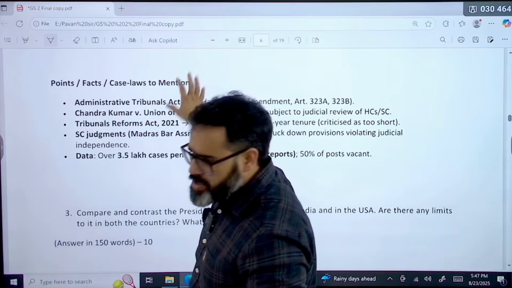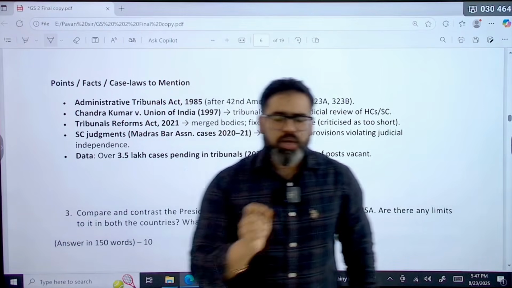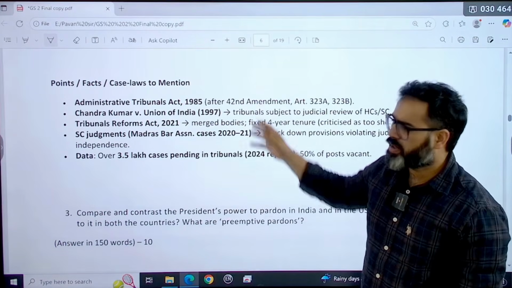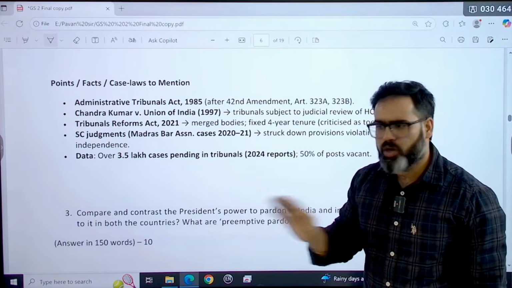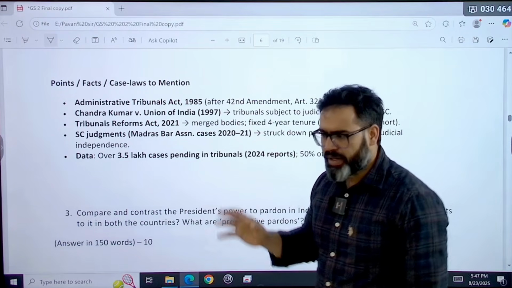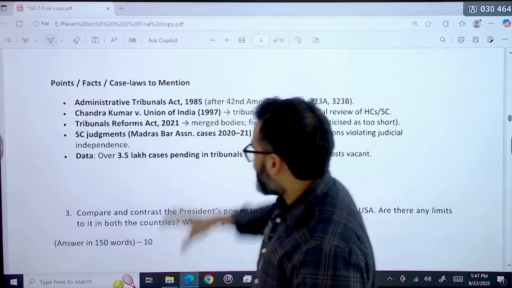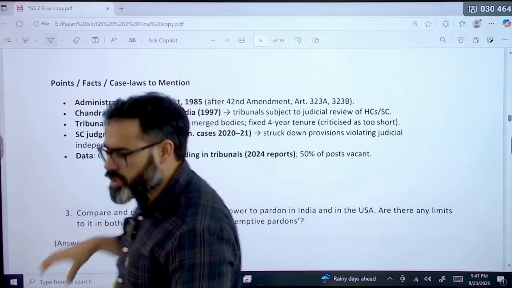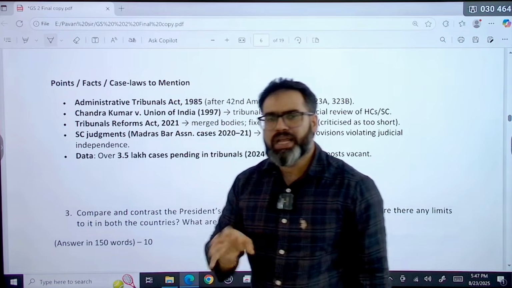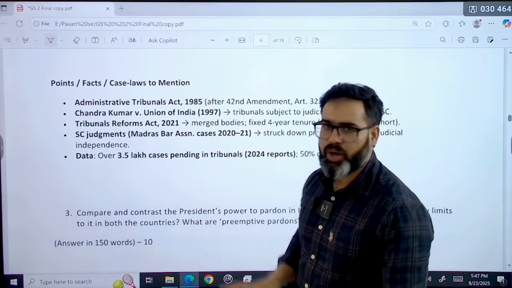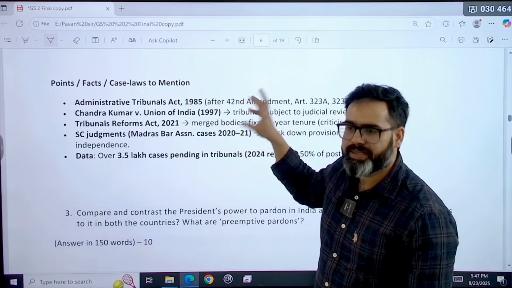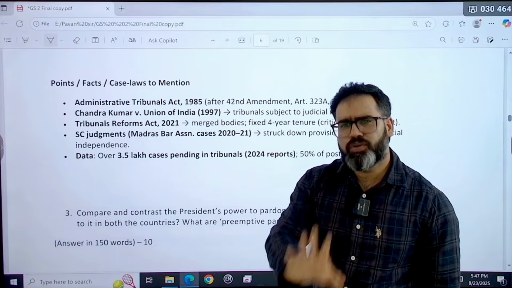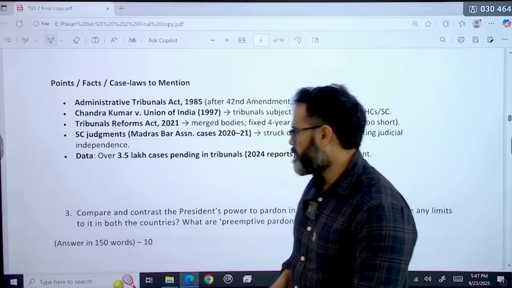See, whatever I have told you, if you are able to answer even 70% of that, you still get good marks. It is not that whatever I told you, you have to mention everything. This is humanly not possible in the mains exam. Only a few candidates will be able to write that much content in answering any UPSC mains question. So you should not worry about not being able to write these points. If you are able to mention just 60 to 70% of these points, that is more than enough. You have done a wonderful job in the mains exam.